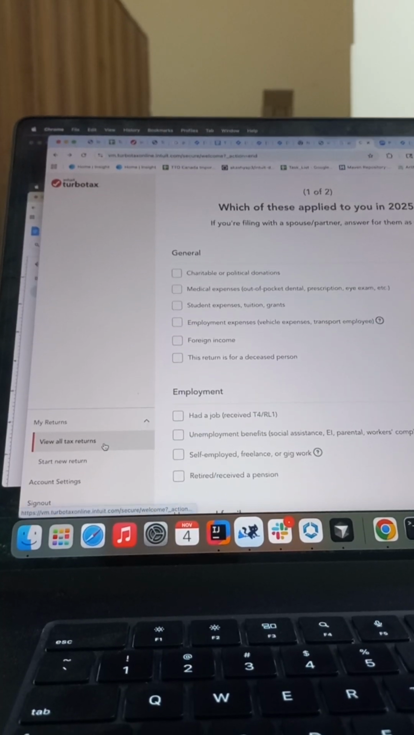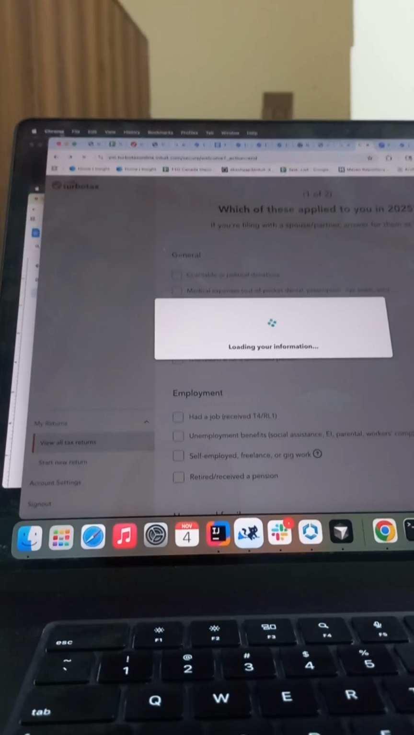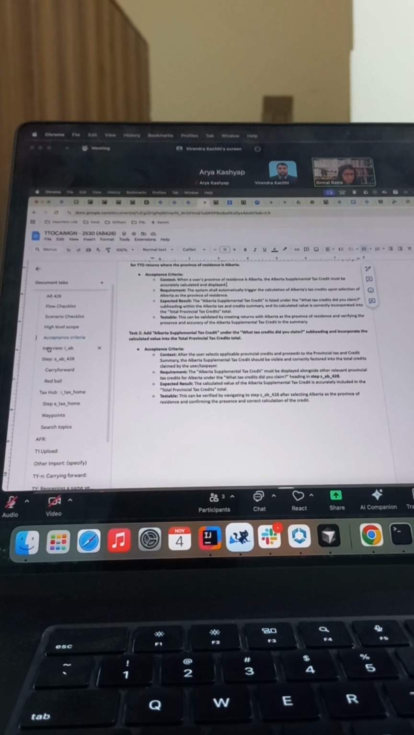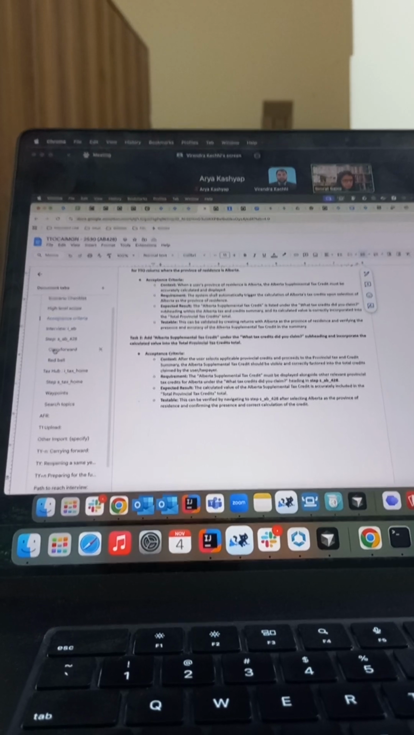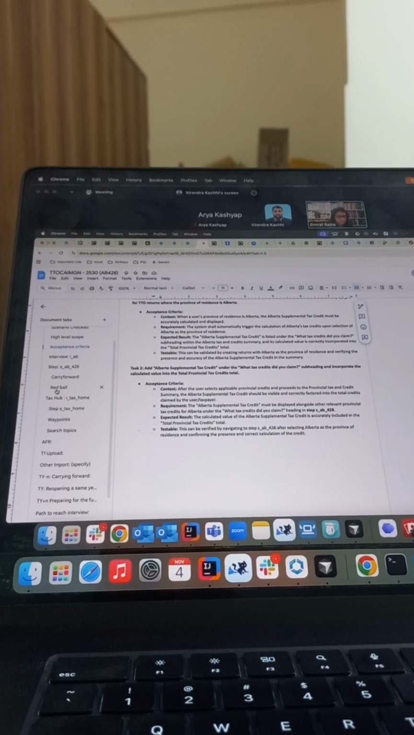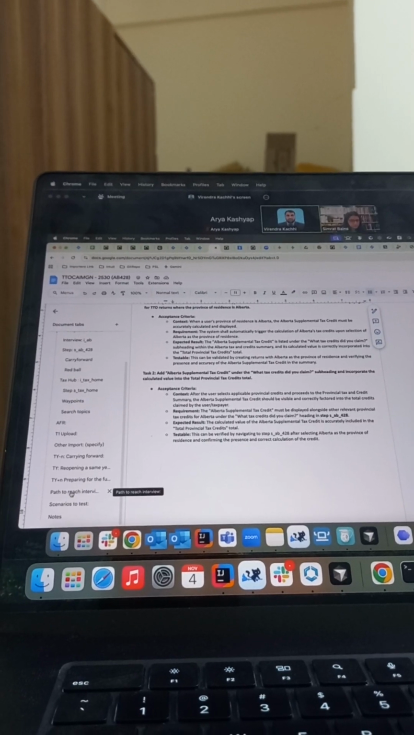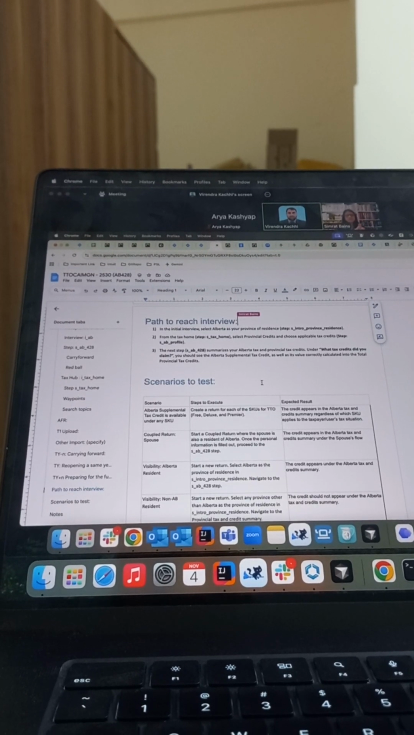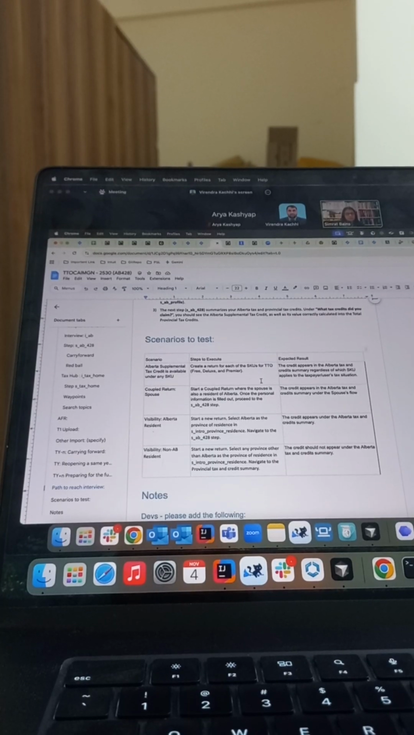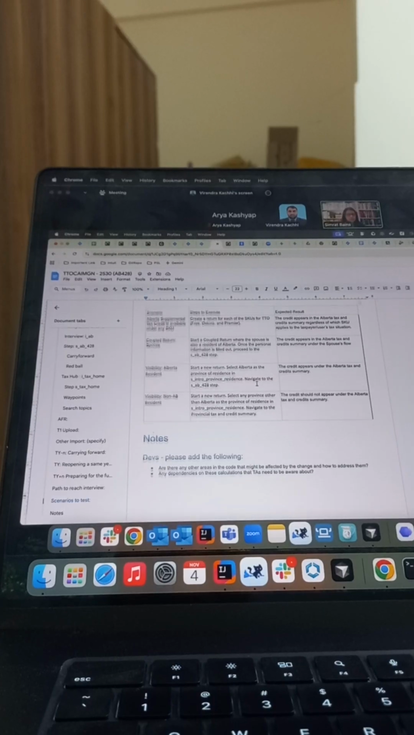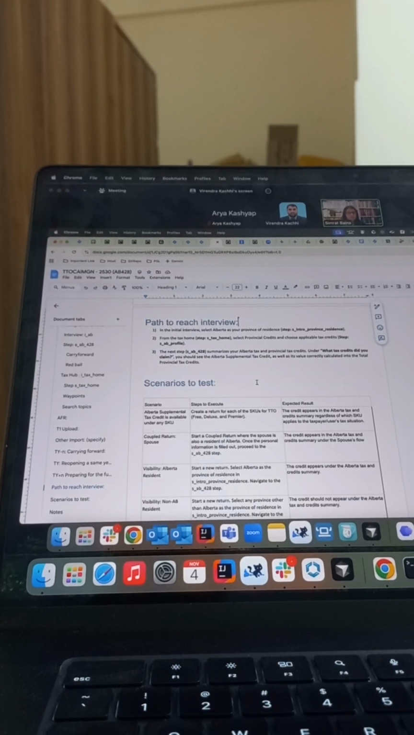Yeah, so about the question that you asked, if you scroll down on the left nav items that are there, and if you look for the path to reach interview, can you see that at the end? Yeah, this one. So this will have the steps on how to get there. So like what we did, if you scroll up a bit, the path to this one.